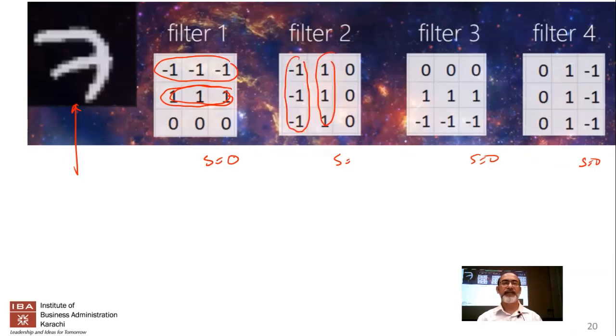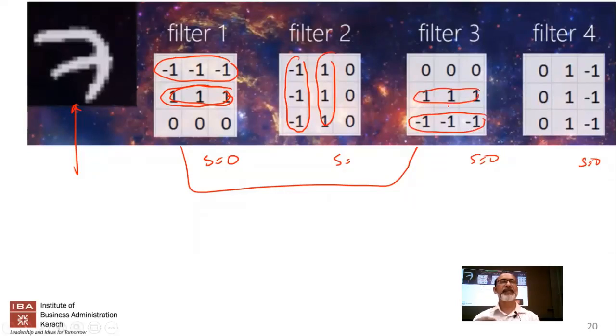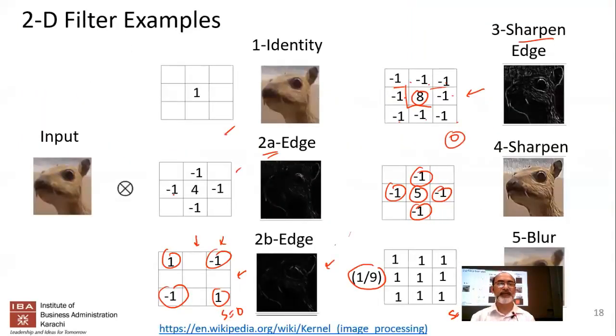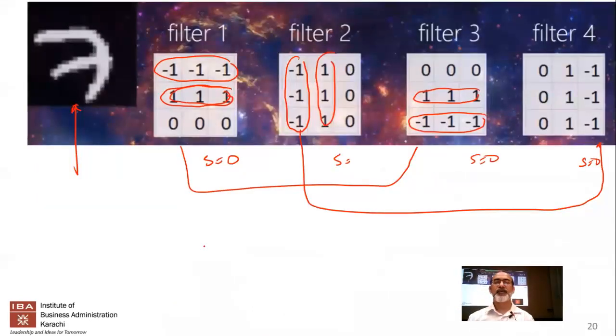Now, if you look at filter 1 and filter 3, they are the same, except that the -1s have been moved to the bottom, and filter 2 and filter 4 are the same, except that the -1s have been shifted to the right side. So what do you think the impact is going to be? This is similar to what we looked at over here, that the positions had some significance. So what do you think is going to be the impact on the output?